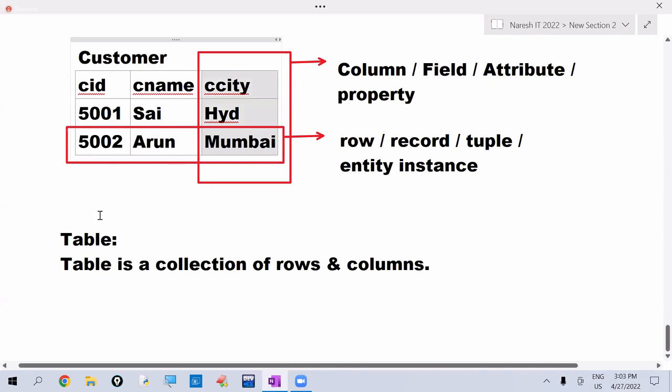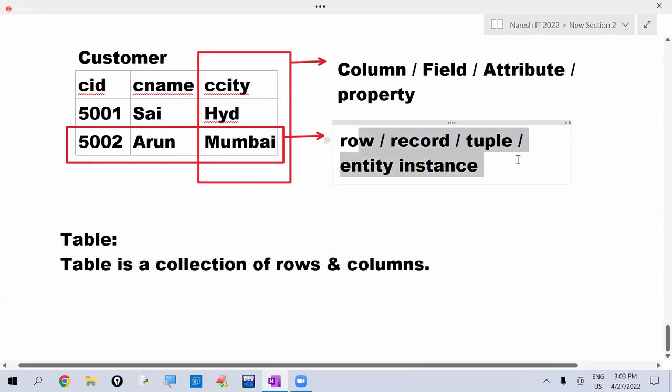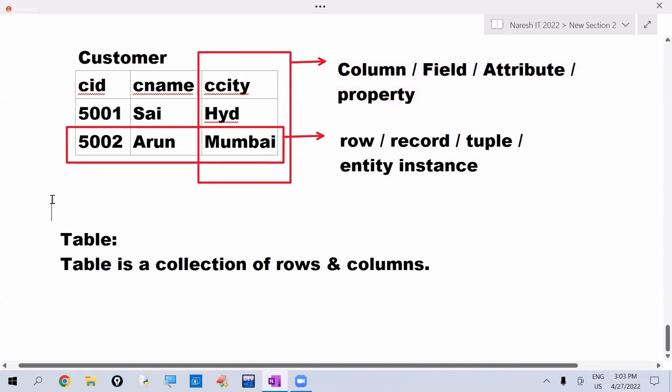In this example, customer is the table, and customer ID, customer name, customer city are the columns. 5002 Arun Mumbai is one customer record. So a table is a collection of rows and columns. Rows are called records, tuples or entity instances. Columns are called fields, attributes or properties. This is the basic terminology we have to know. So a database contains records and fields only, rows and columns only. Tables will be there.